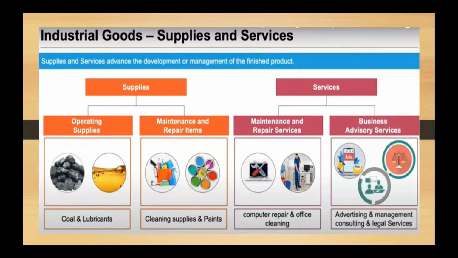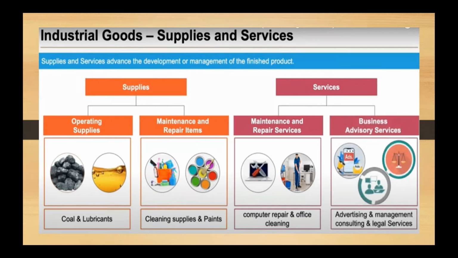And finally, you have the last category under industrial good, which is called supplies and services. Lubricants, which will be used for running or operating your machine. Coal, which will be used for running your machine. Maintenance and repair items like a broom for cleaning your organization or manufacturing plant. Paint, which will be used, okay, and other services like maintenance and repair services, computer repair, office cleaning, and different kinds of business services like consultation services, okay, which will be provided. All this is part of your industrial good.